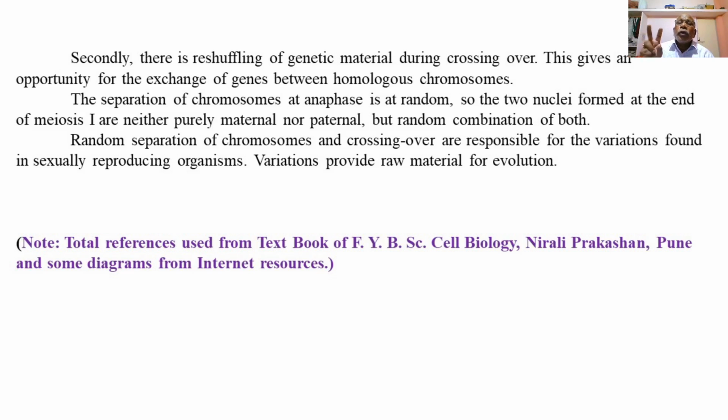The separation of the chromosomes at anaphase is random, and so the two nuclei formed at the end of meiosis 1 are neither purely maternal nor paternal, but a random combination of both. Random separation of the chromosomes during anaphase, and crossing over, are responsible for the variations found in sexually reproducing organisms. And we know variations provide the raw material for evolution. So this is the true significance of the process of meiosis.